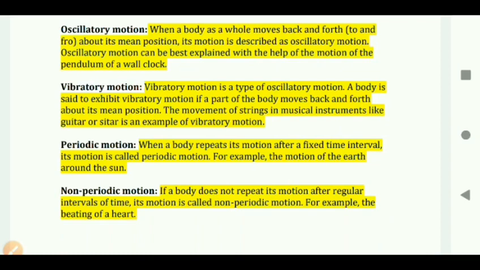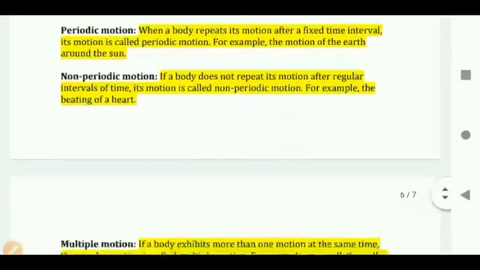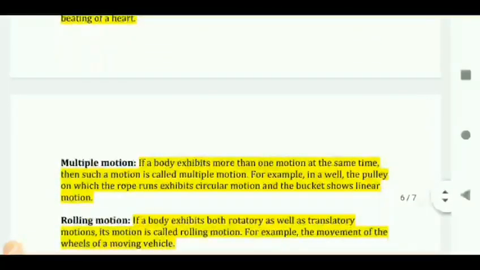Non-periodic motion. If a body does not repeat its motion after regular interval of time, its motion is called non-periodic motion. For example, the beating of a heart. Okay, so these are the different types of motion.